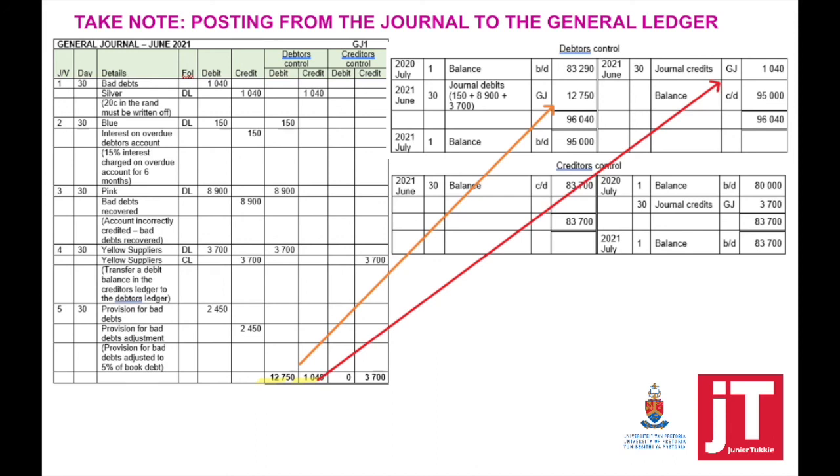Posting from the creditors control, the debit was 0. Credit, 3,700. In my creditors control, we will have journal credits.